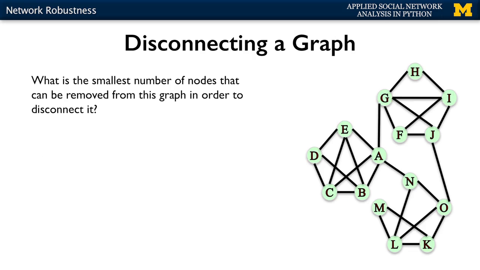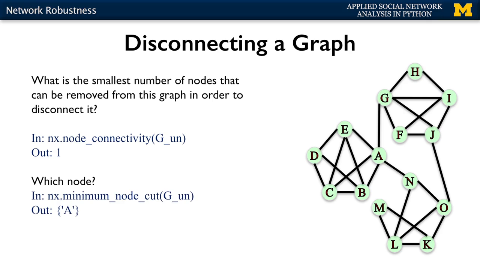So let's begin looking at our toy example of a graph that we've been looking at. We'll start with an undirected graph and ask, what is the smallest number of nodes that I would need to remove from this graph in order to make it disconnected? We can use a function in NetworkX, node_connectivity, and the input will be the undirected graph here, g_n. It says that if I just remove one node, I would be able to disconnect the graph completely. You can try and see if you can figure out which node that is.